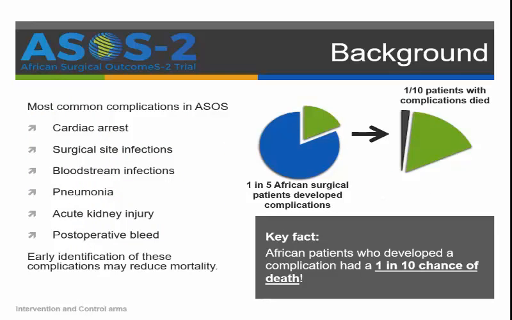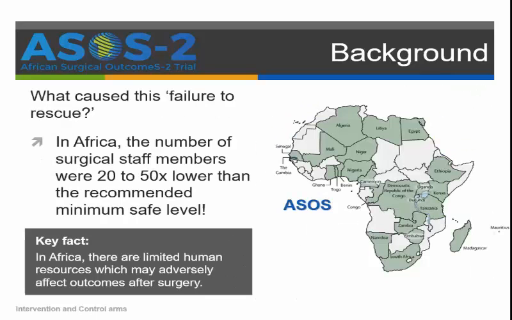The most common complications in ASOS were cardiac arrest, surgical site infections, bloodstream infections, pneumonia, acute kidney injury, and post-op bleeding. Early identification of these complications may reduce mortality. So, 1 in 5 African surgical patients develop post-operative complications, and 1 in 10 of these patients die. So what caused this failure to rescue?